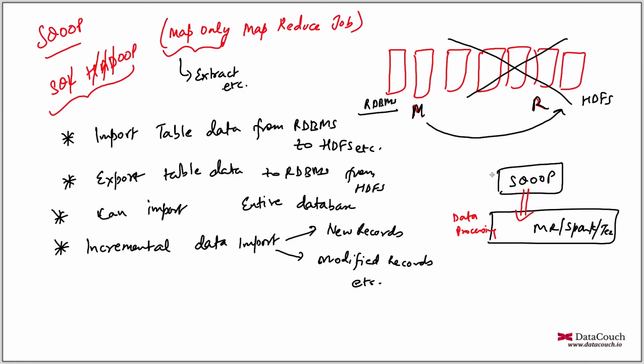So your interface is very simple. Even data analysts can do that without knowing Java or Scala. Low level coding is not required. It is a higher level framework which allows you to run jobs responsible for extracting and exporting data from or to relational databases. So hope this gives you a good idea about Sqoop. We will be doing exercises, and then it will be clearer why I am saying map only MapReduce job. So let me know if you have any questions in the Q&A.